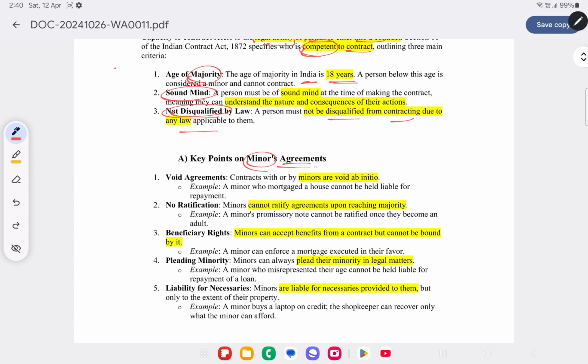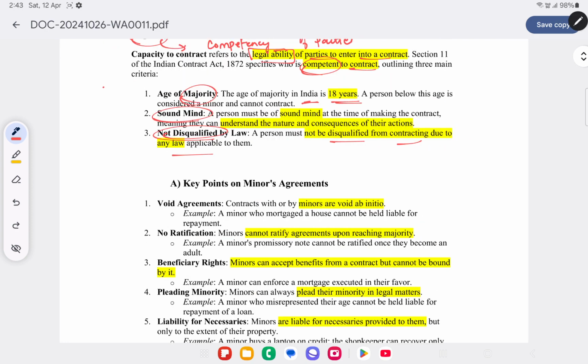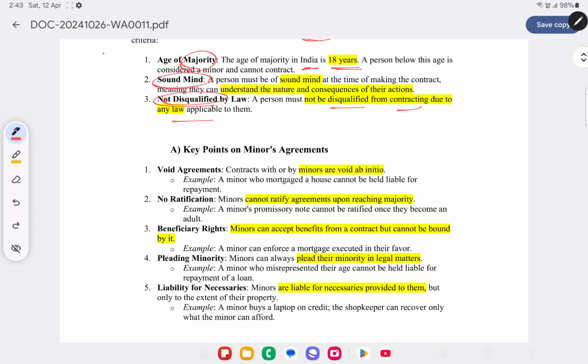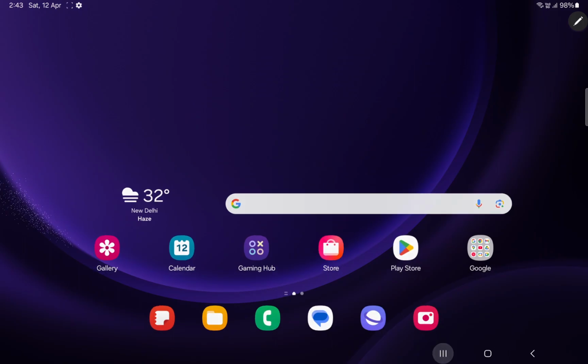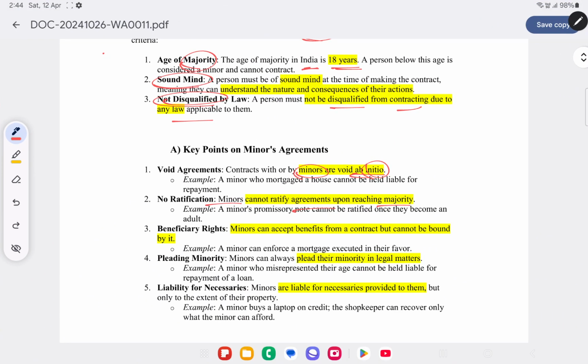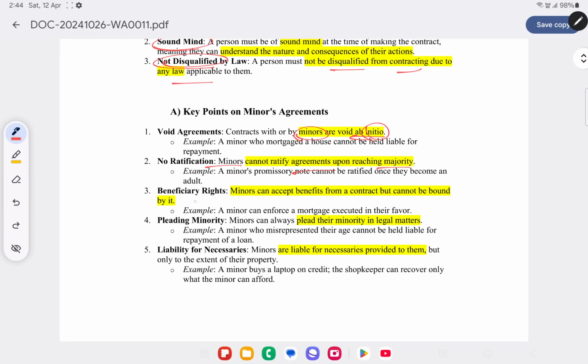Now what if we enter into a contract with a minor? So void agreements. Generally, the contracts that we enter into with minors are void ab initio. That is, it is void since the very beginning, from the initial stage. No ratification. Generally, we will not be able to ratify or approve the contracts or agreements that we have entered with a minor. And beneficiary rights.